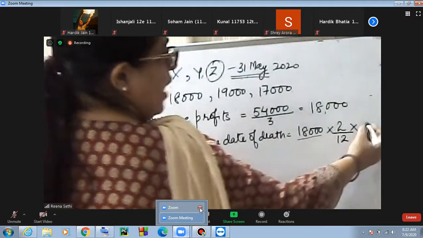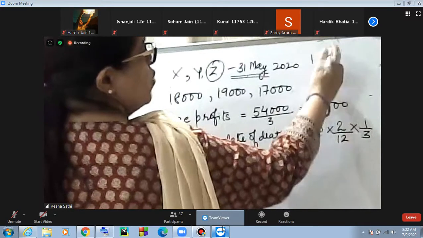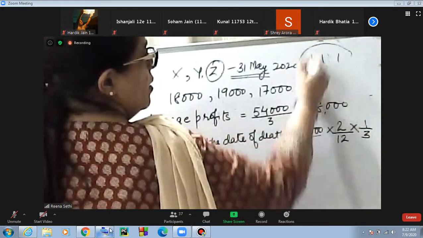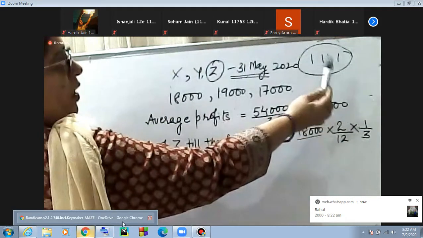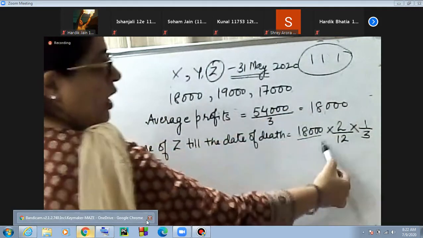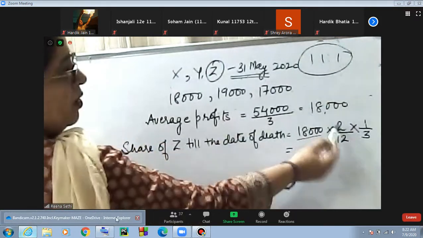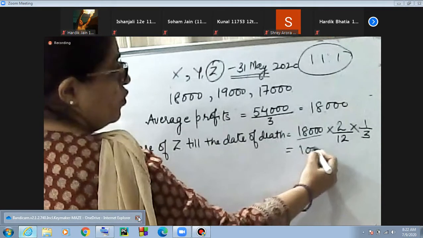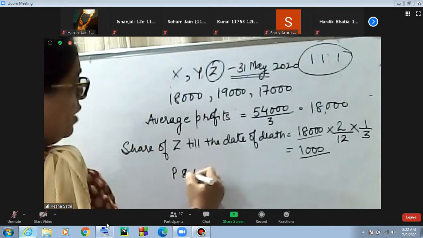2 by 12 into 1 by 3. Profit sharing ratio is 1:1:1. Everyone knows that when the profit sharing ratio is not given, it is equal. So this comes out to be 1,000. Yes, this comes out to be 1,000. And this has to be given through profit and loss suspense account.